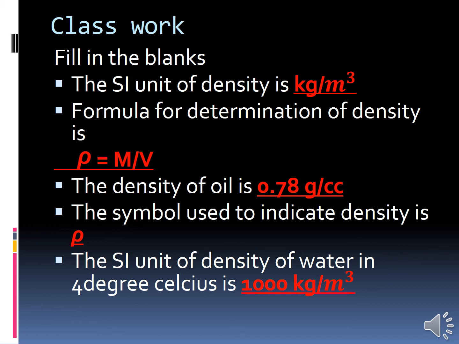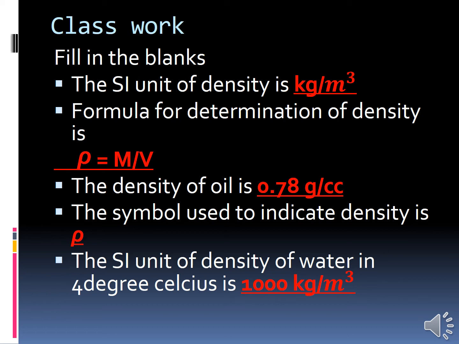What is the SI unit of density? Kilogram per meter cube. And the CGS unit? Gram per centimeter cube or else gram per cc.